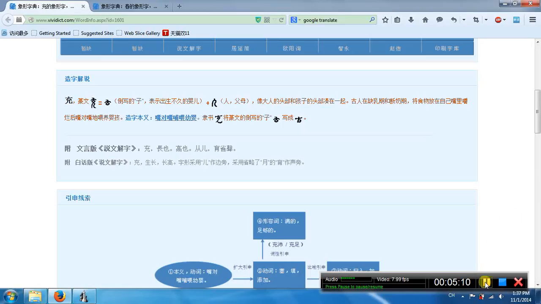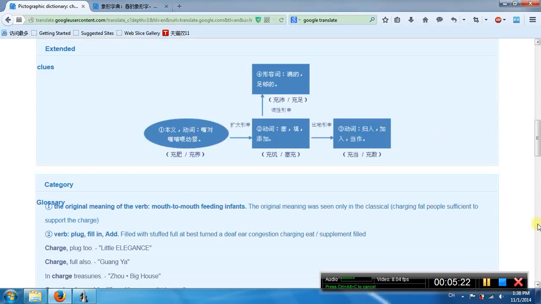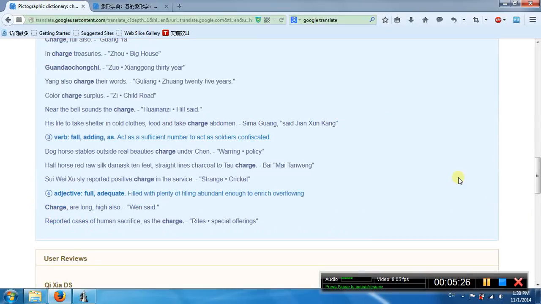This is another chong. So this is a newborn baby. This is the parents. So its meaning is mouth feeding infants. The second meaning, plug, fill in at. Third meaning, fill, adding as. Fourth, full, adequate, adjective.